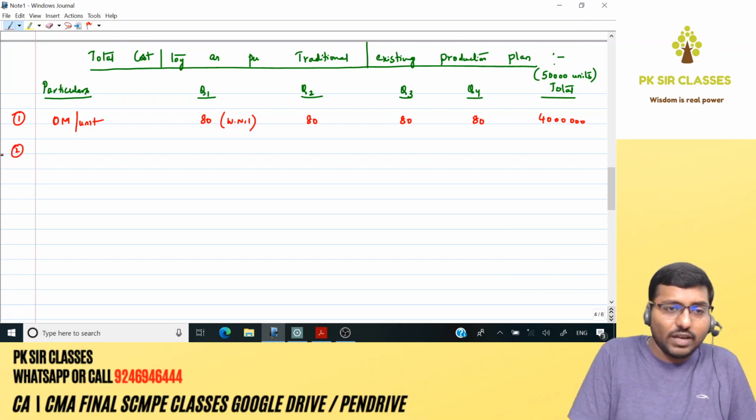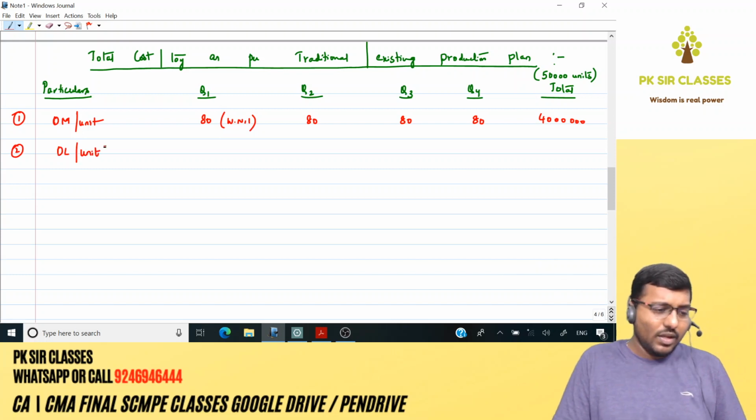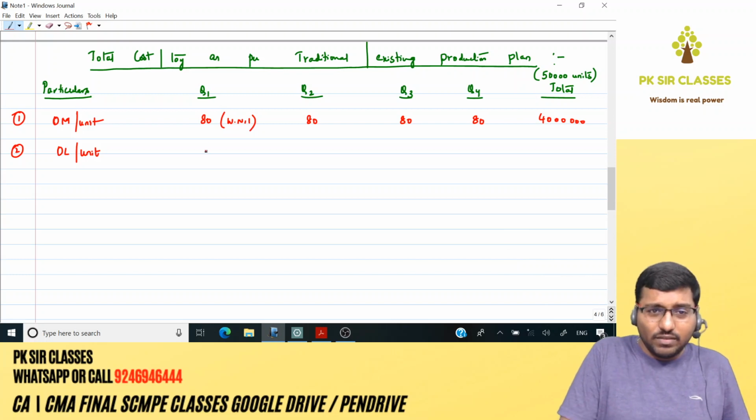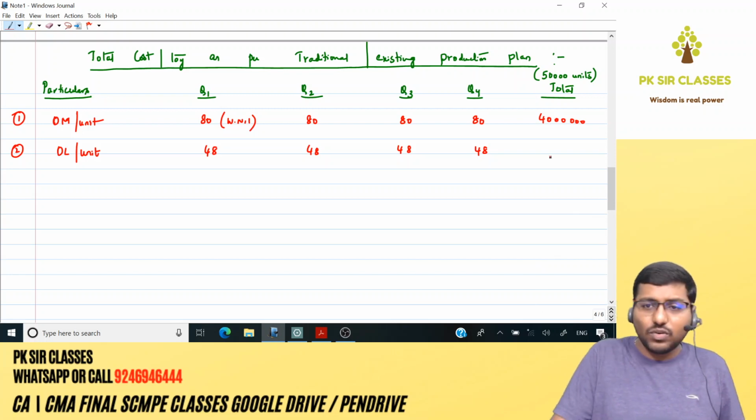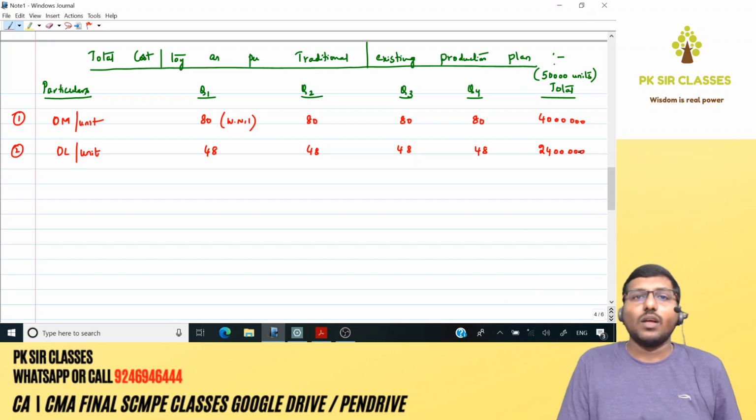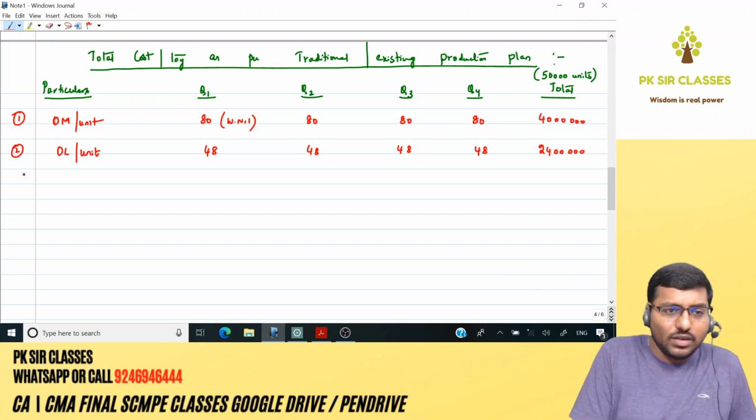Right, coming on to the second one. What is the second one we have? Direct labor per unit. Just now we have calculated 48. Is it gonna remain constant? Yes. Only variable rates will change eventually, as it is given in the question. So 48 per unit into 50,000 units, you get around 24 lakhs. Okay. Right. Next, third. What do we have?